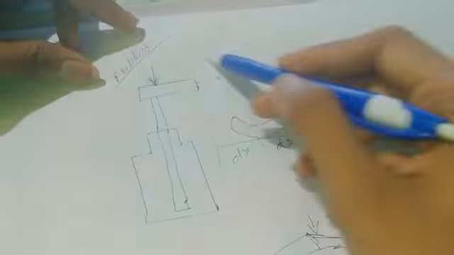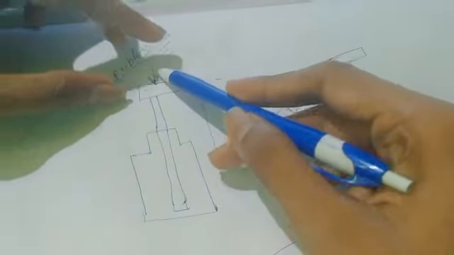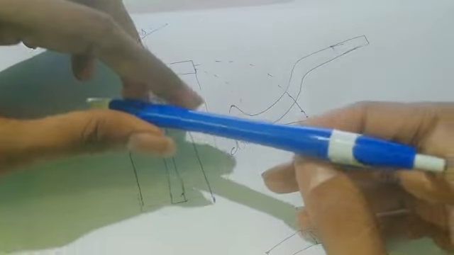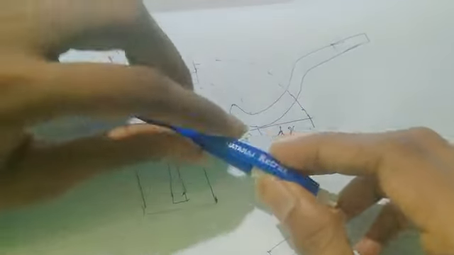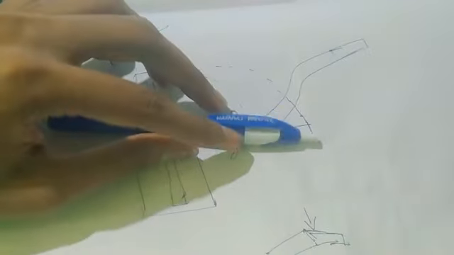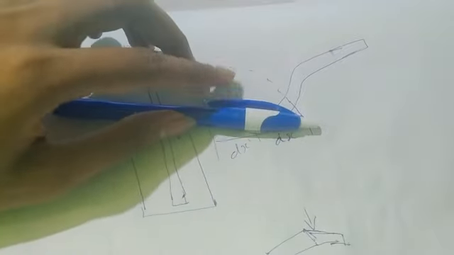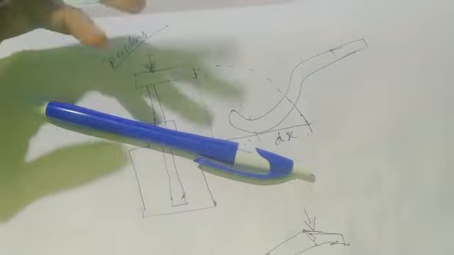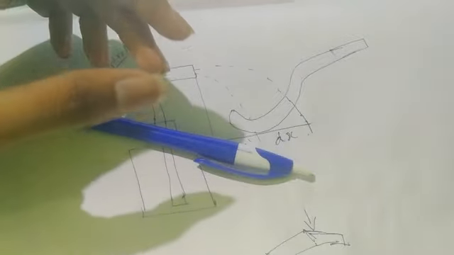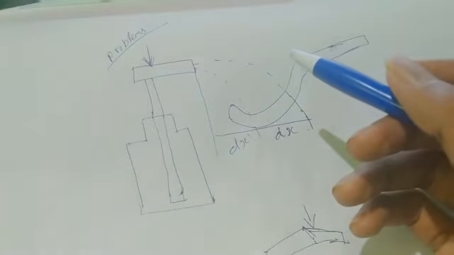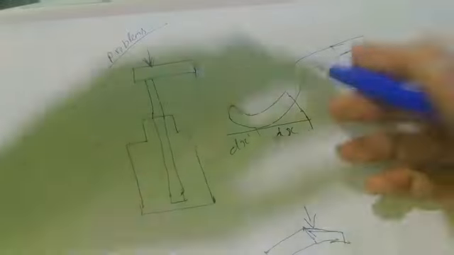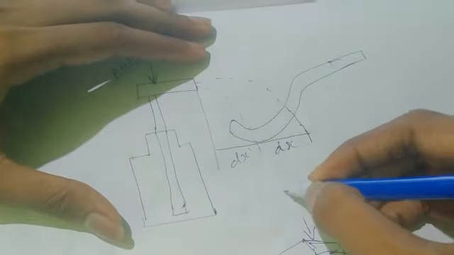Here we want to consider another thing, that is fluid flow. Fluid flow is a big topic: it is internal or external flow, compressible or incompressible, steady or unsteady, laminar or turbulent, uniform flow. We can see that in upcoming videos. But here one main important thing is the viscosity of the fluid.